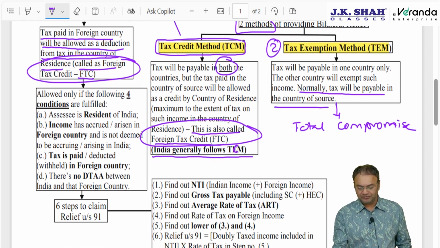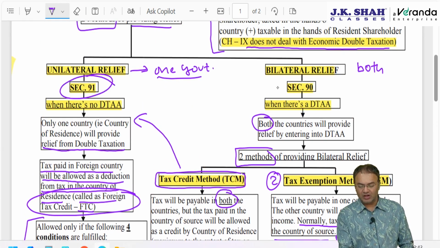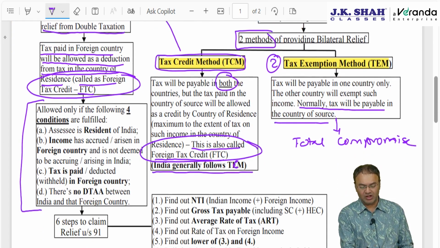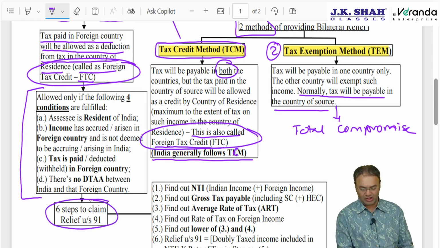How to calculate? First of all, this relief is possible under section 91. If DTAA is there, then section 90. If DTAA is not there, then section 91. In the exam, 99% of questions will be on unilateral relief, section 91. Four conditions must be satisfied, then only relief is available, and there are 6 steps to find out the relief.